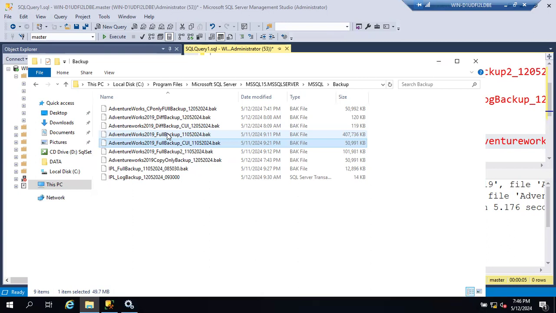If the data files are corrupted and the log file is accessible, you can take the tail log backup. If the log file is also corrupted, you cannot take the tail log backup. Are you getting the point? In this scenario, what will happen? Tell me, what is the maximum loss you are going to get if you can't take the tail log backup?